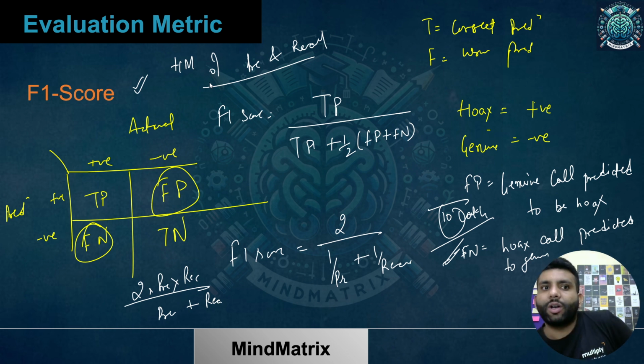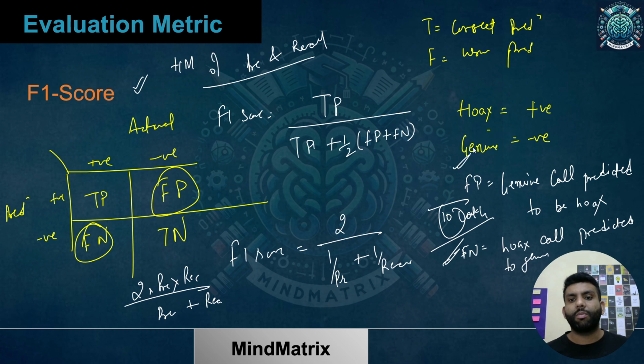So what do we want for such kind of problem? I want my evaluation metric to be giving a better value only when both are good. It's not like, okay, if one is good I should be getting a good value. No, not at all. I must be getting a good value when both are performing well.